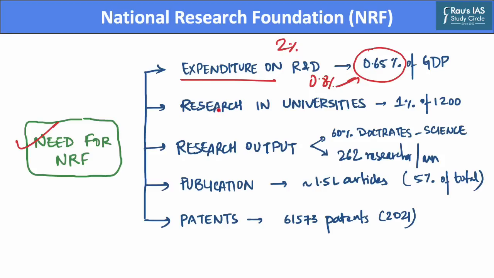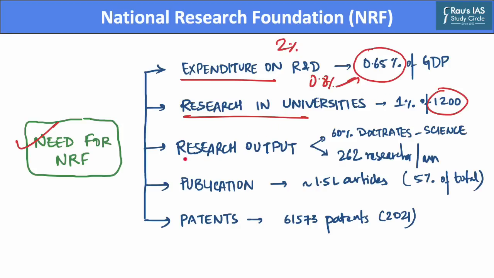Further, research in universities in India is low, as India has nearly 40,000 institutions of higher education, and out of these, only 1,200 are fully fledged universities. And out of these 1,200 universities, only 1% are engaged in active research, which is very less than universities abroad.